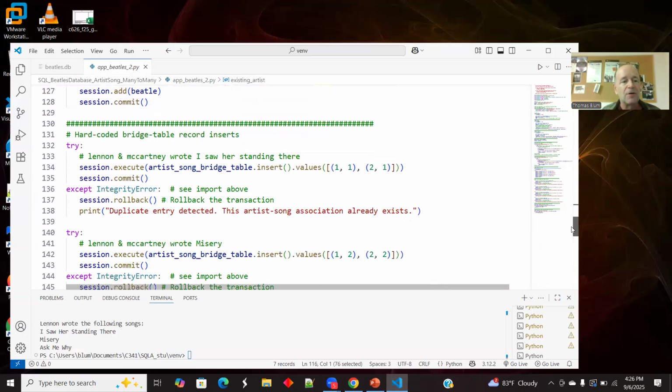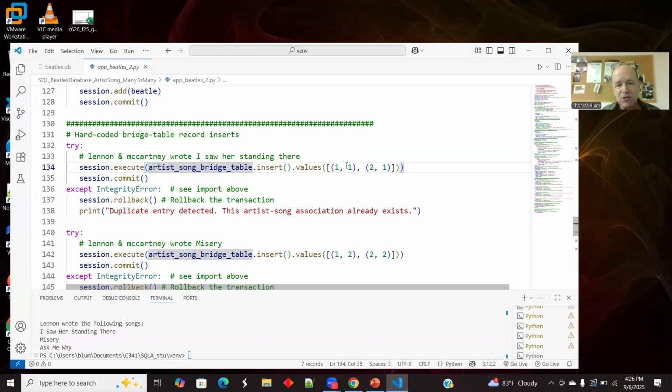And here then is the bridge table, checking to make sure they're unique. And I'm doing it with a try. So I'm trying to insert something into the bridge table. I can insert multiple values at once.